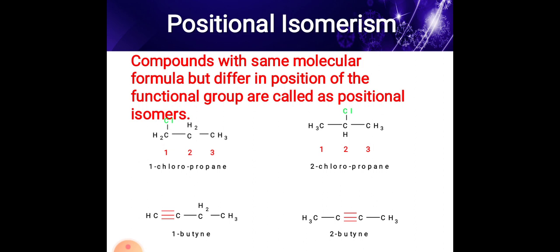These are examples of positional isomers: 1-chloropropane, 2-chloropropane, 1-butene, and 2-butene. Here only the molecular formula is the same; only the position of the functional groups differs. So these are examples of positional isomerism.